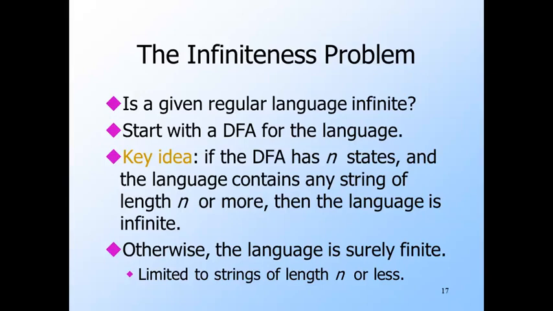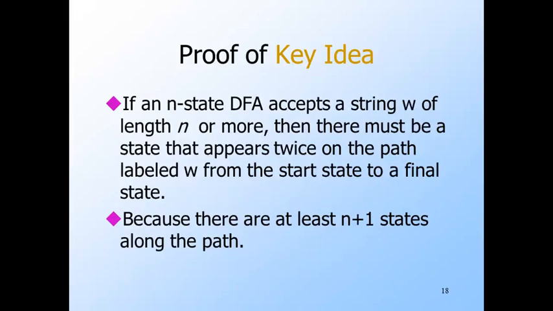So we have a really large and ugly but finite task, and we really do have an algorithm. So let's try to prove the point we need, that if the DFA accepts any string whose length is at least the number of states n, then it accepts an infinite number of strings. First, observe that a string of length n or more has at least n plus 1 states along its path.